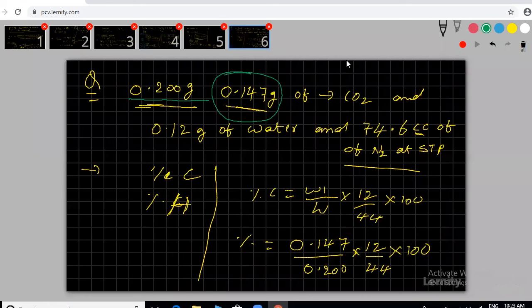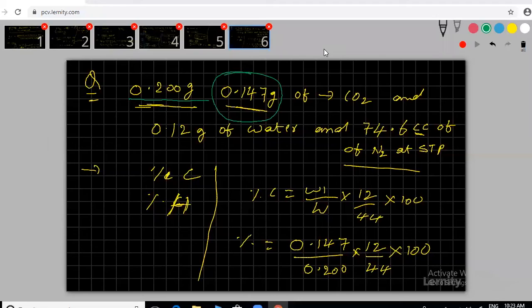Understood? Can you try and calculate the percentage of carbon, and then find the hydrogen percentage also.